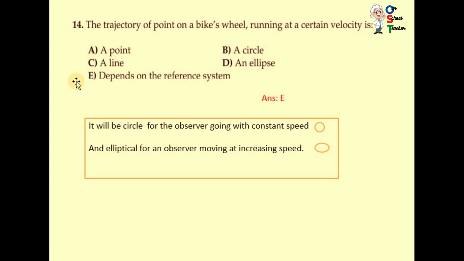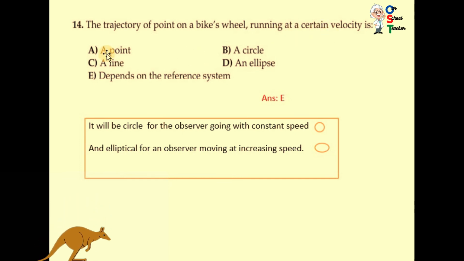Now question number 14. The trajectory of a point on a bike's wheel running at a certain velocity is... Trajectory means path. When you are moving on a bike, you can see the movement of the wheel, you can visualize it.